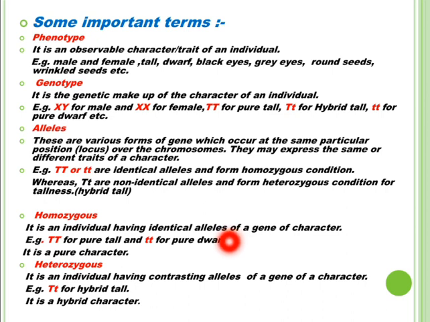Then heterozygous. A heterozygous individual or trait means having the contrasting alleles of a gene of a character. For example, capital T, small t represents the heterozygous condition, and here the trait which expresses itself is tallness. So capital T, small t is used for heterozygous conditions to represent a hybrid tall plant or any tall character. It is the hybrid character.